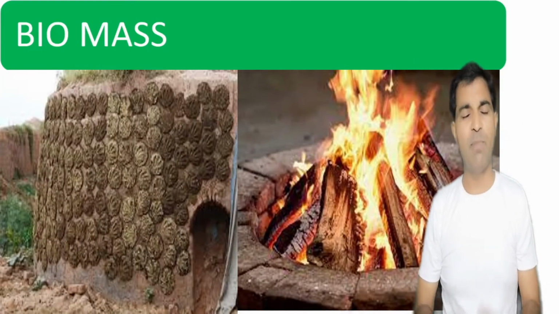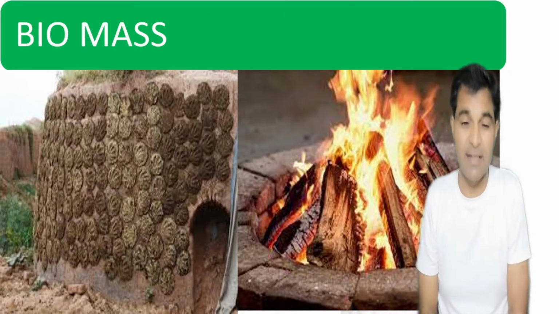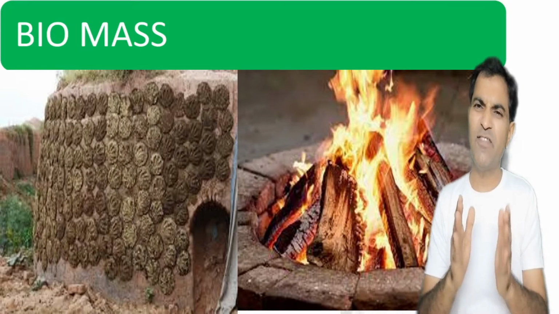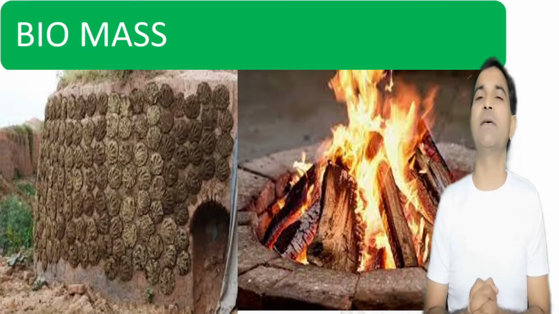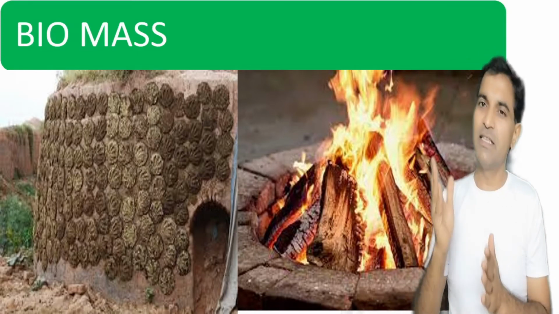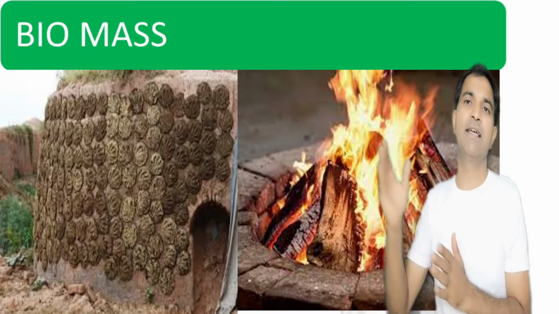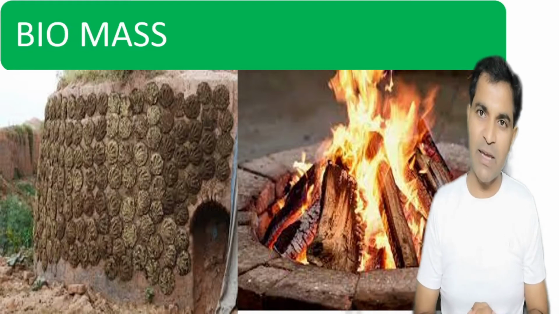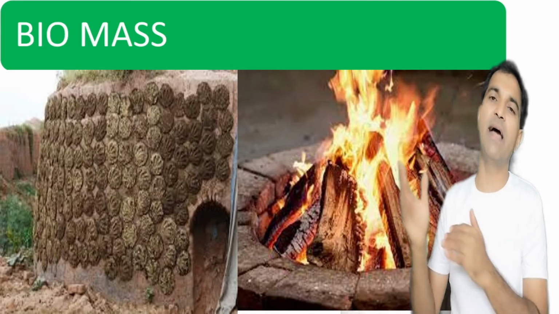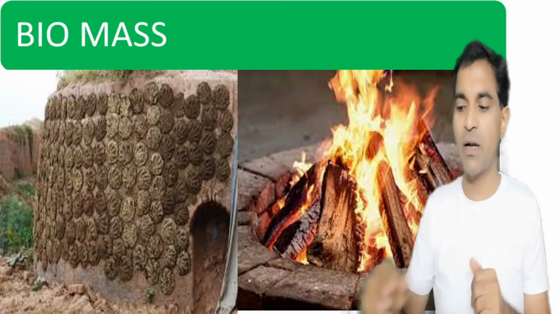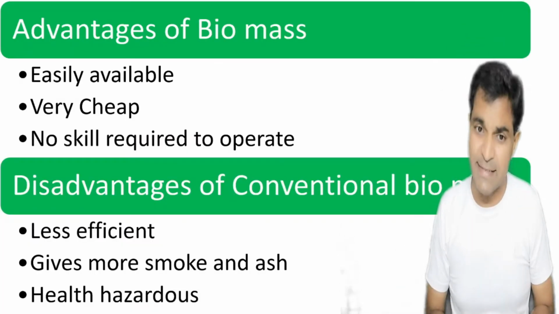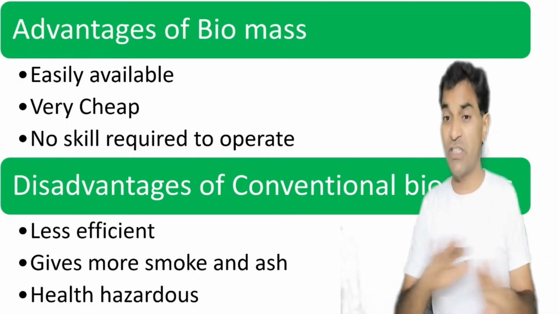Now what is biomass? The word itself expresses it: bio means anything which is directly or indirectly connected with the living world. This firewood is directly obtained from plants or trees. These cow dung cakes, the upla, are directly obtained from the dung of cows or buffalo. Now let us learn about the advantages of biomass: it is very easily available, very cheap, and no skill is required to operate it.